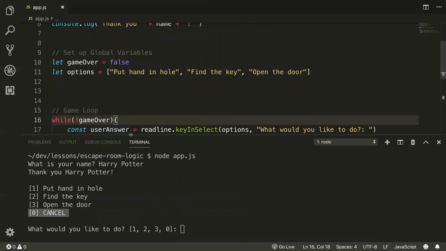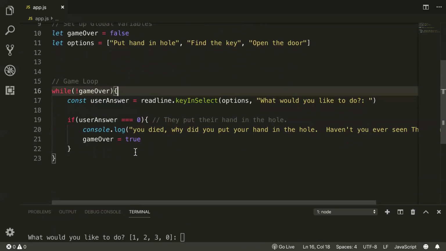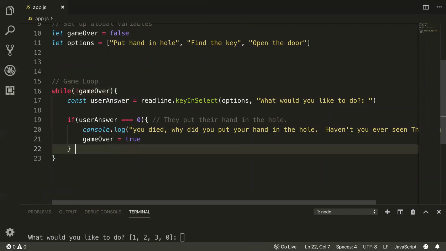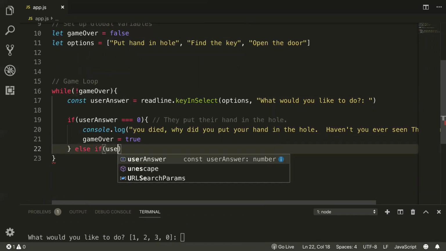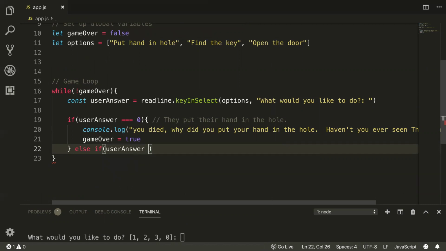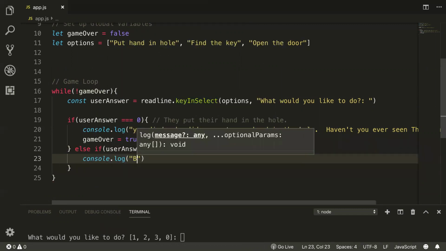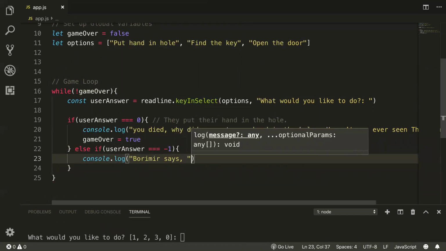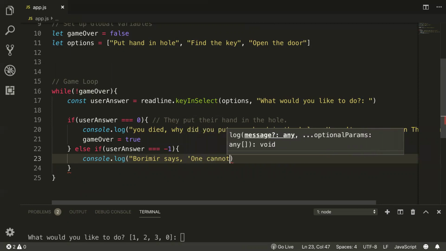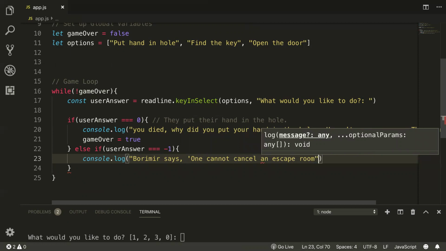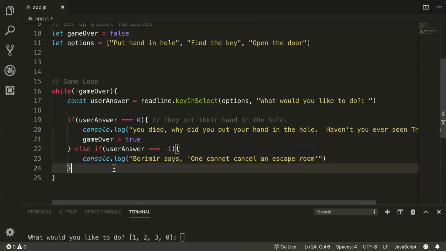So how would I make a case to tell them, hey, you can't cancel? User answer is what? Yep. And we'll say Boromir says 1 cannot cancel an escape room, for you Lord of the Rings fans.